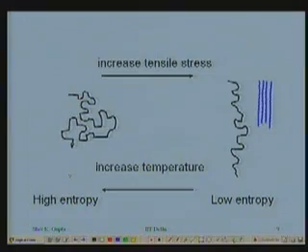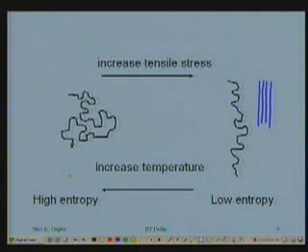So the point I am trying to make here is, configurational entropy is not a function of temperature, but by increasing the temperature, what you have done is, you have changed the energy which belongs to the secondary bonds, the van der Waals forces. That energy is being increased.